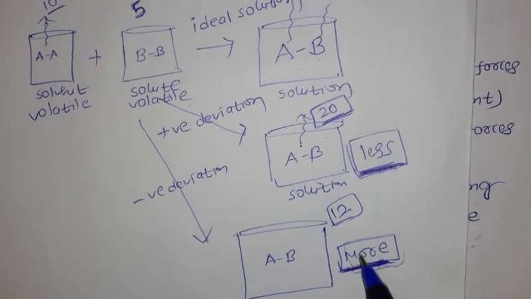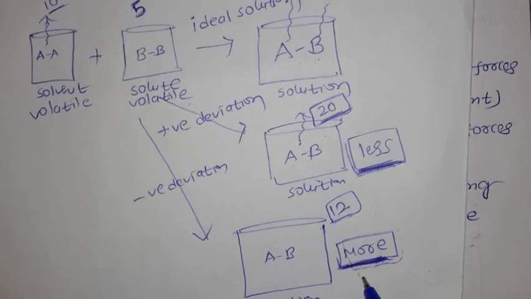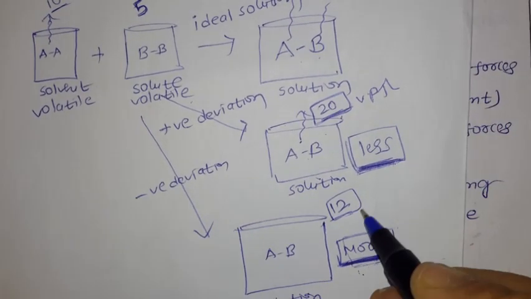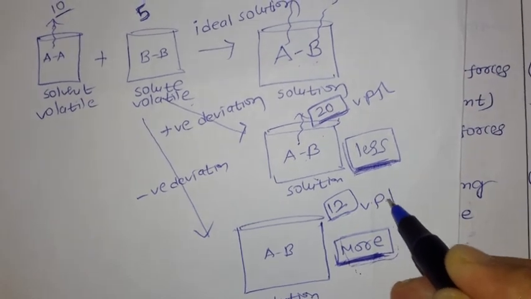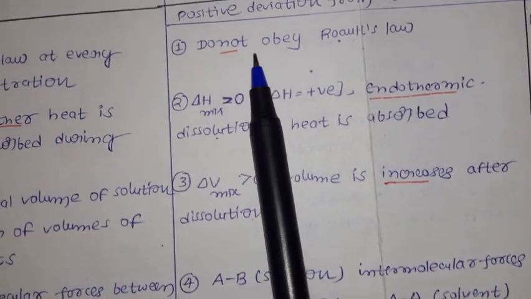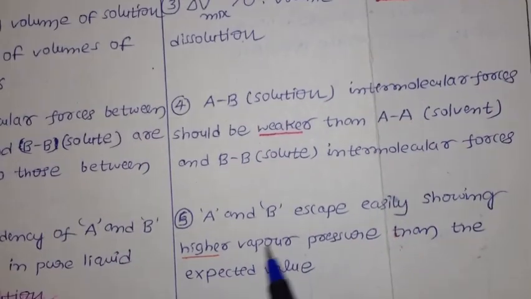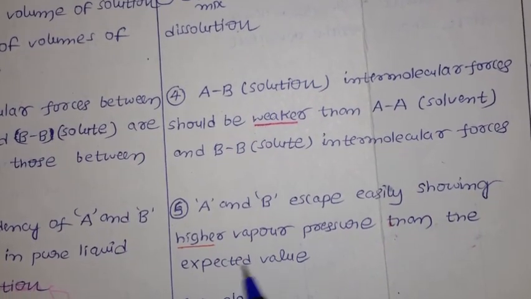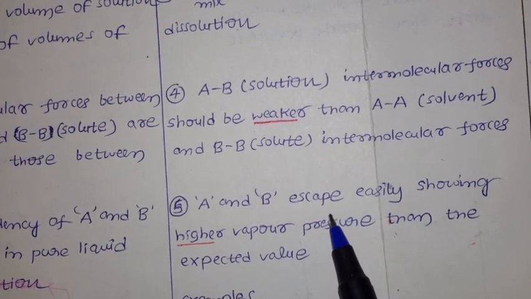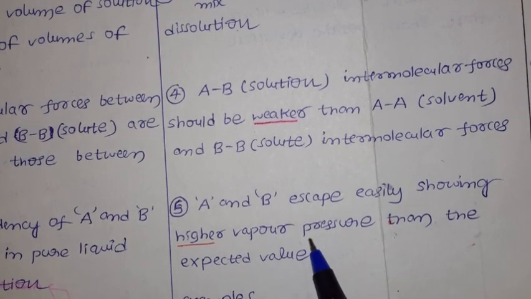That's why it's called negative deviation from Raoult's law. In positive deviation the vapor pressure increases, but in negative deviation the vapor pressure decreases. Now let us see the fifth point. In case of positive deviation, A and B escape easily, showing higher vapor pressure than the expected values. So after adding together, they escape easily and the vapor pressure increases.